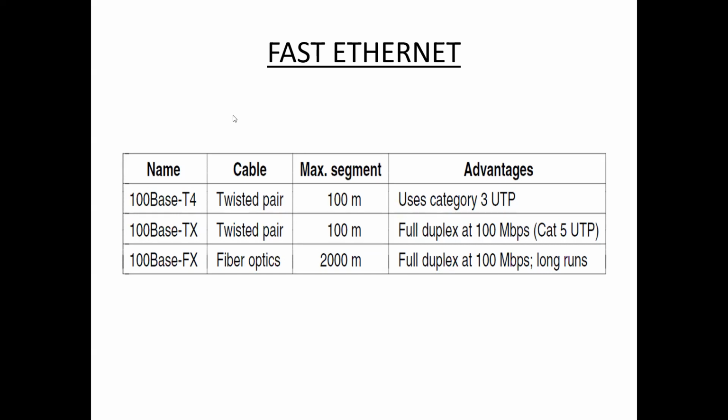Fast Ethernet, as the name suggests, is quite high-speed internet, and it can transmit or receive data at about 100 Mbps. This type of network is usually supported by twisted pair cable. If your laptop or any other device is connected to the network, they operate at 100 base Ethernet and 100 base on the fiber optics.